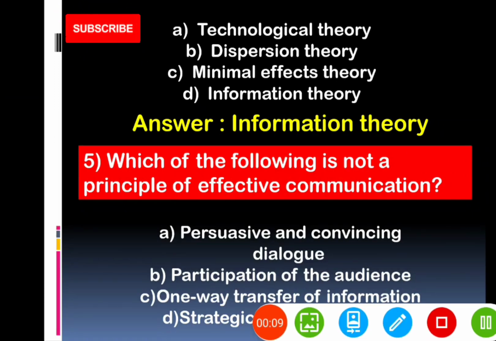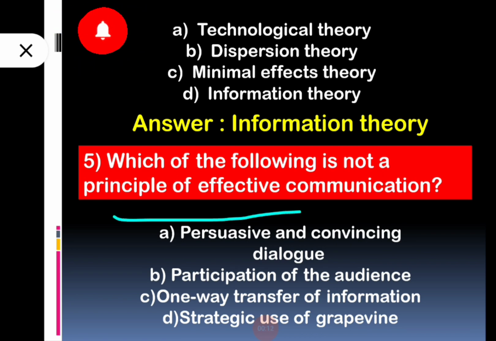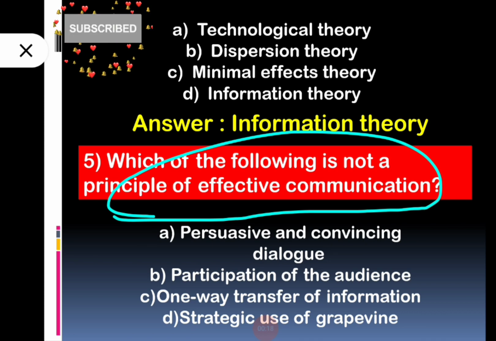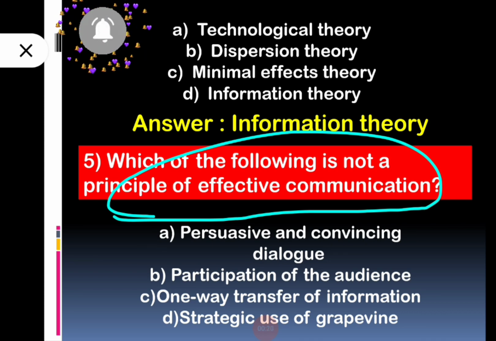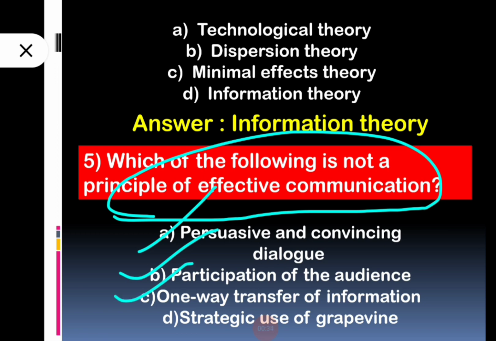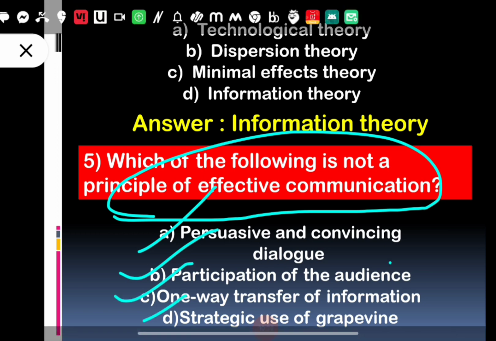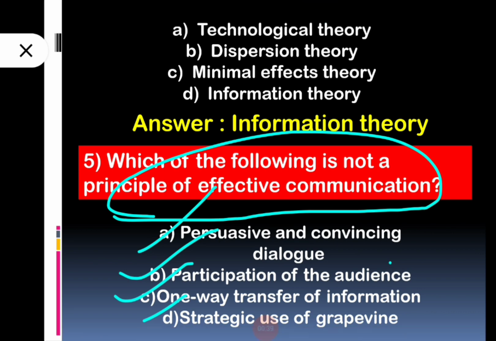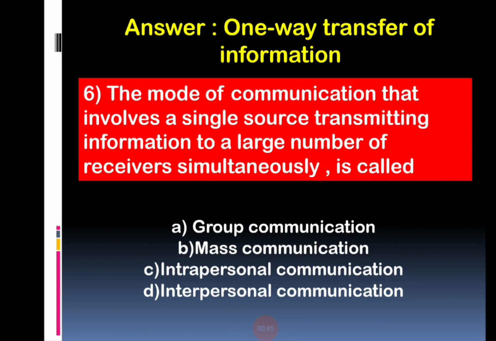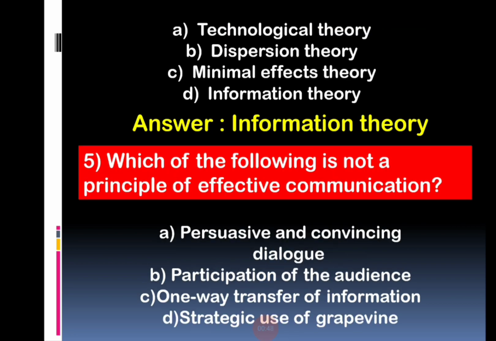Which of the following is not a principle of effective communication? Which one is not the principle of effective communication? Here we can see there are four options. First option, persuasive and convincing dialogue, participation of the audience, one way transfer of information, and the last option, that is strategic use of... Now move on to the fifth question.